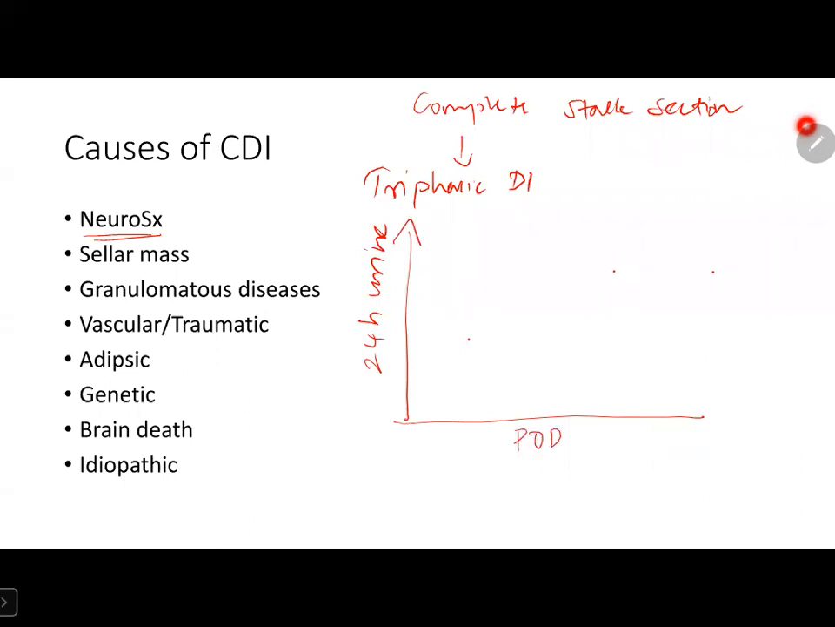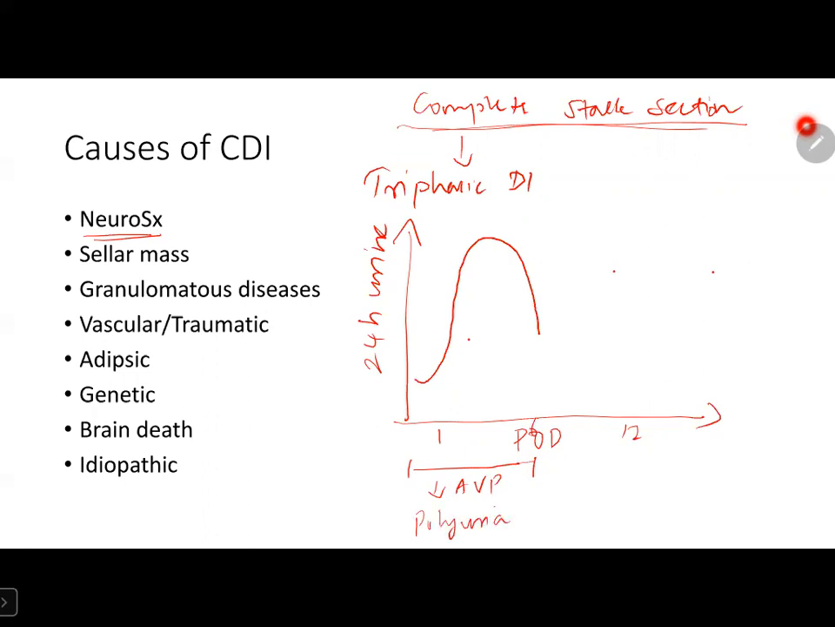So here we take 24-hour urine volume, and here we take post-operative day: day 1, day 6, day 12, and it goes on. Initially, there is absence of release of vasopressin due to complete stalk section. So in this phase, that is day 1 to 6, there is decrease in arginine vasopressin. No antidiuretic hormone, so polyuria.